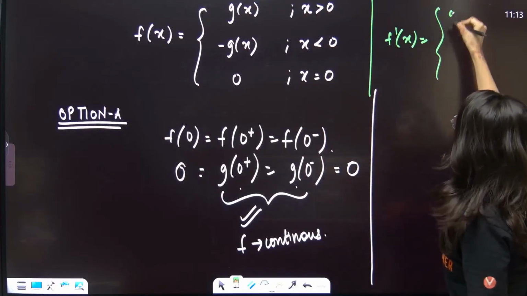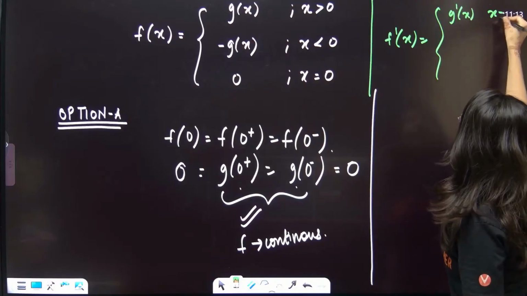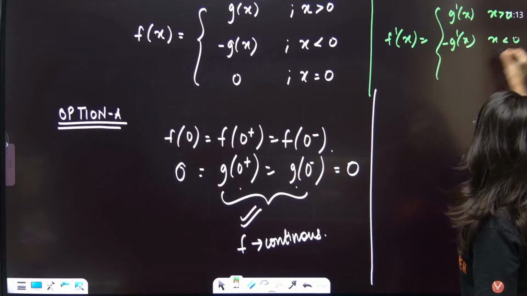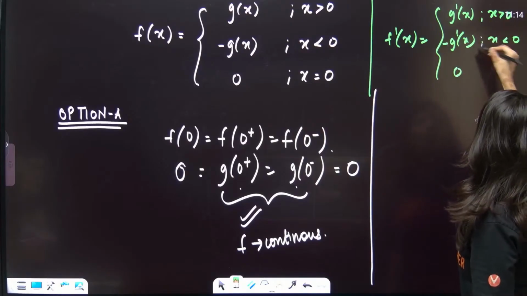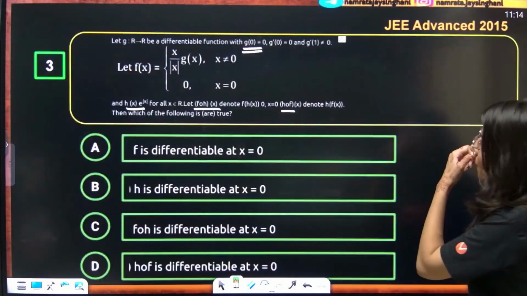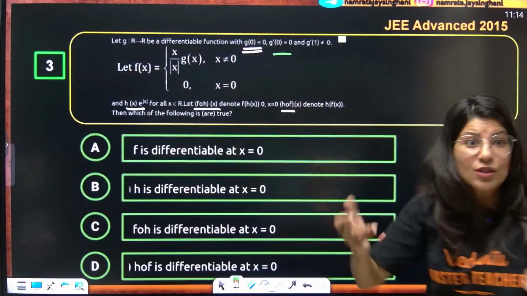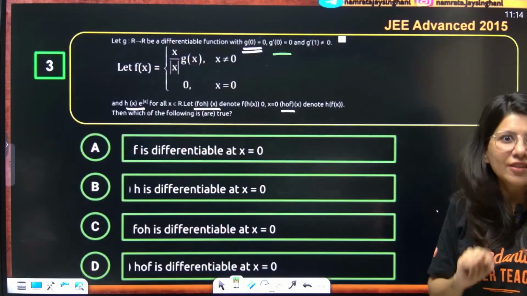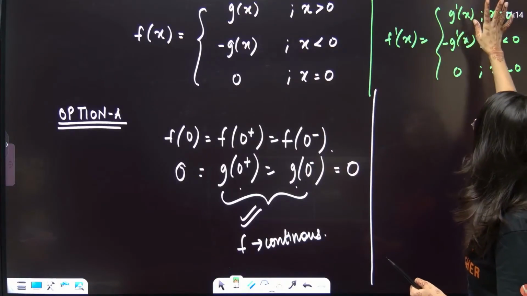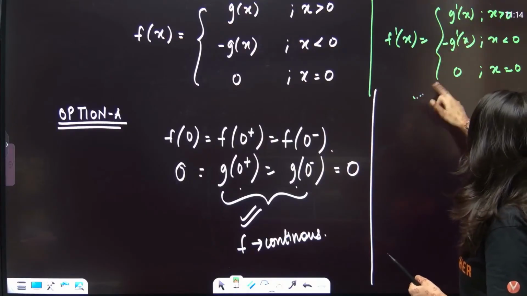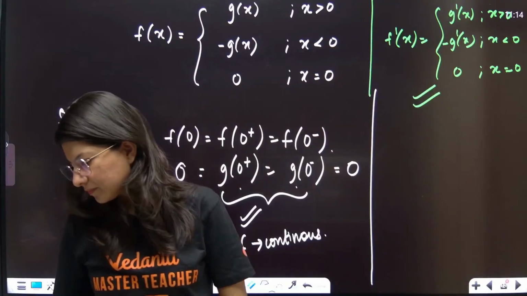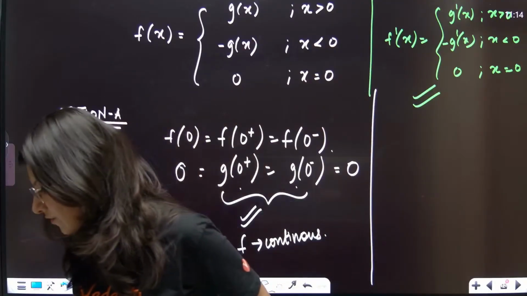It is going to be g dash x for x greater than 0, g dash x with a negative sign for x less than 0, and 0 when x equals 0. g dash 0 is also 0, and g dash is a differentiable function. That means definitely f of x is a differentiable function.